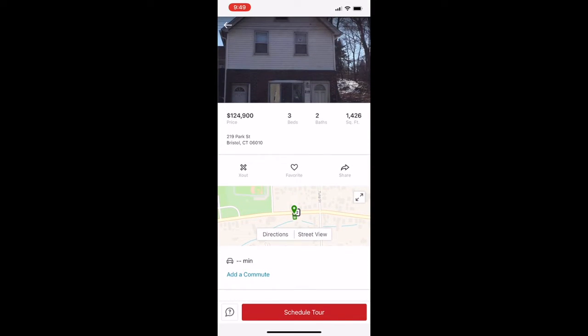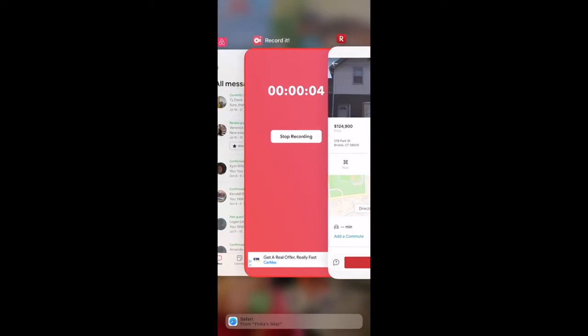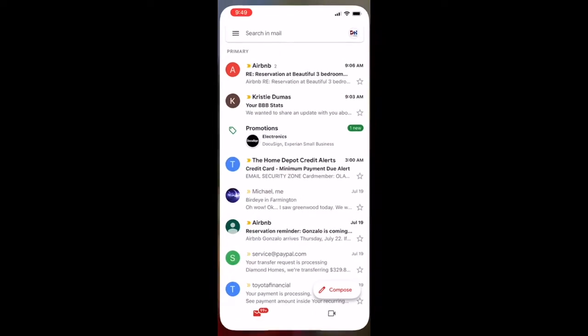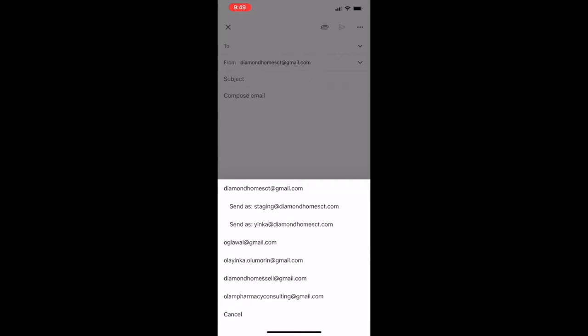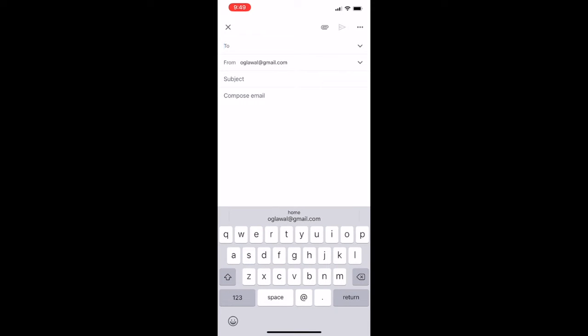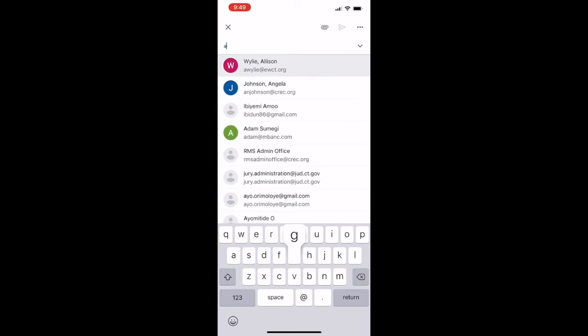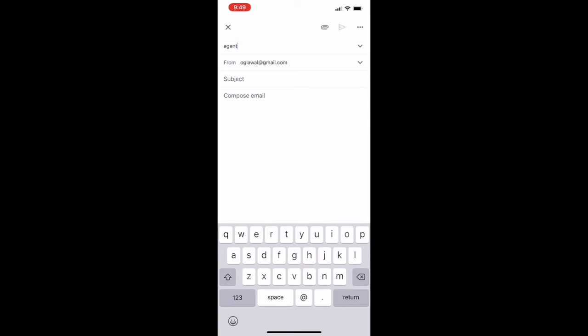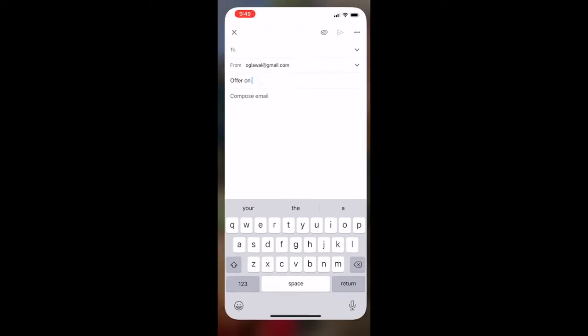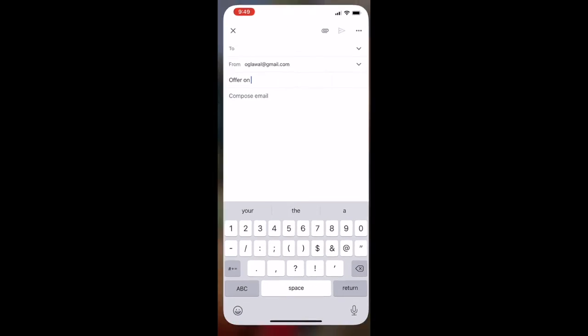And what you want to end up doing after you have found a couple of properties that you want to make an offer on is definitely contact that realtor, whoever that agent is, and let them know that you are looking to put in an offer on that property. Okay, so you contact your agent and say, I found this property on the market, and I type in that address and I say, I want to offer this amount. Are you able to put together paperwork and submit to the seller?